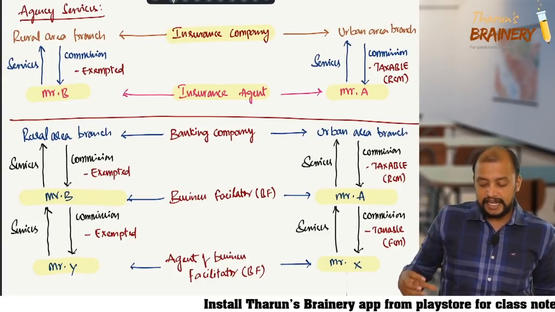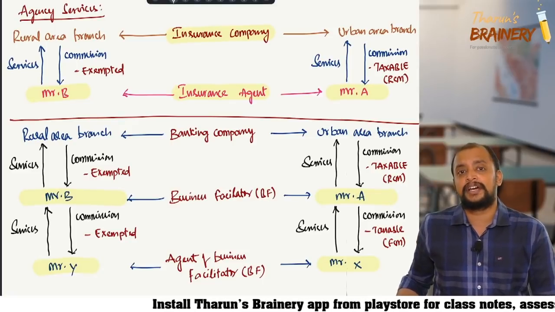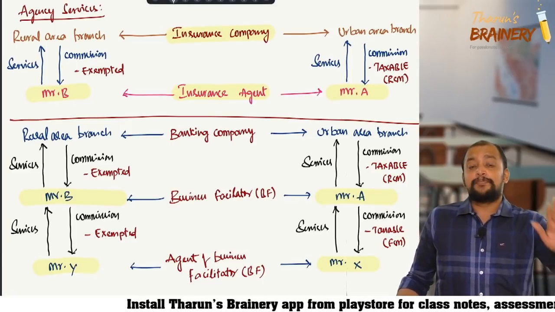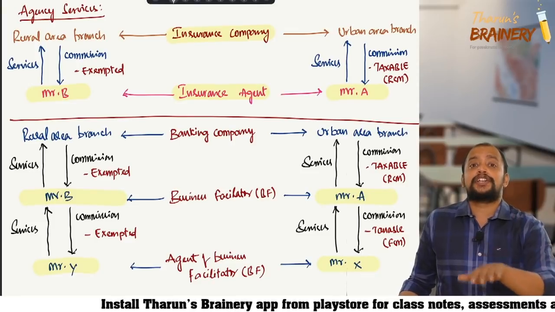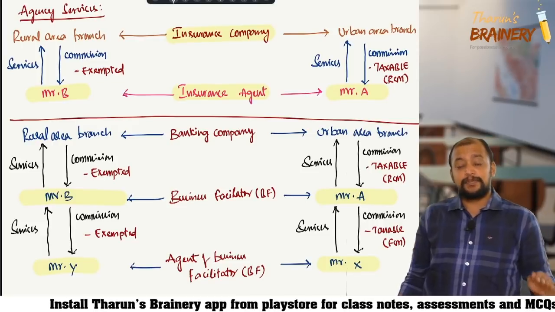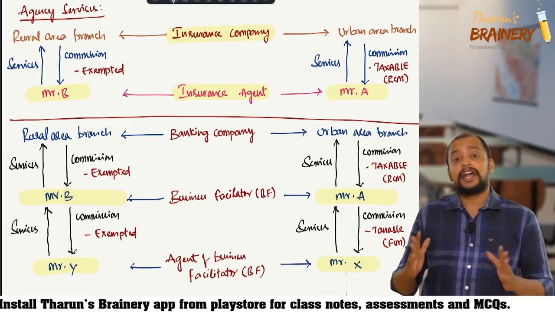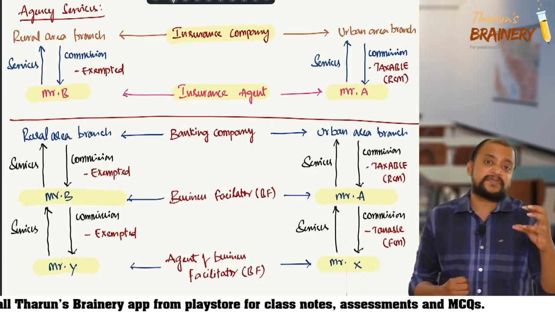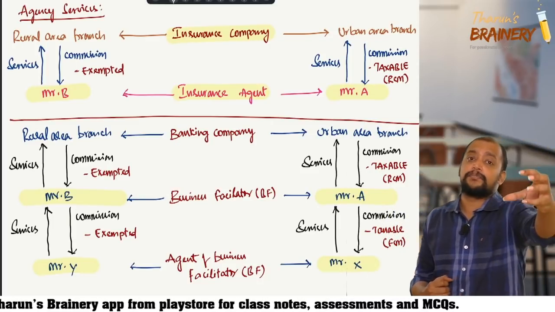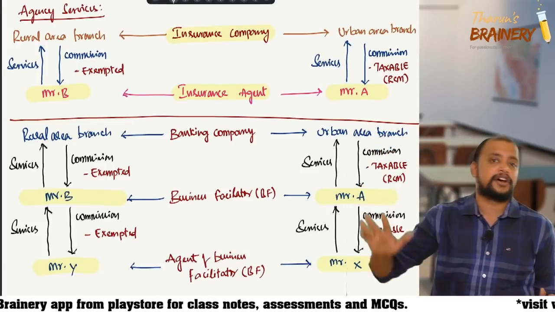So in this area, ICAI has given a different perspective altogether, and they are telling that business facilitator and correspondent should not be brought into the same footing. Business correspondent is different from the business facilitator, and therefore only business facilitator service to banking company is under RCM, but business correspondent to banking company is not in RCM.